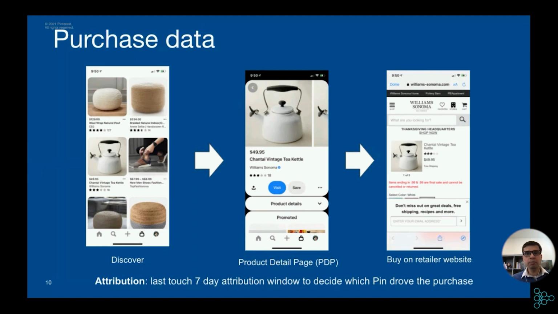And this data is already pretty big. Last year, we drove almost $25 billion revenue through attributed purchases for our partner merchants. And this data is not just big, it's a gold mine for machine learning. We can use this data to improve our shopping experience. One straightforward thing to do is use this data to improve our recommendation quality.